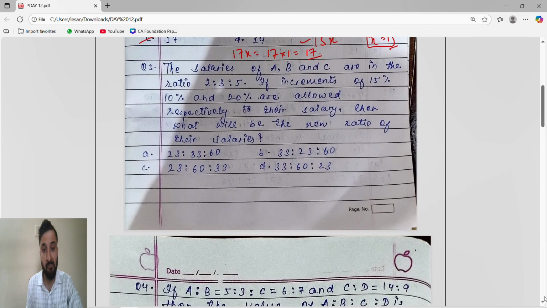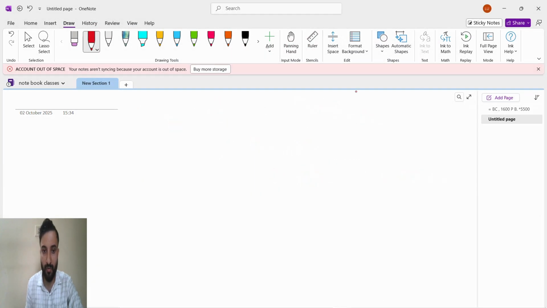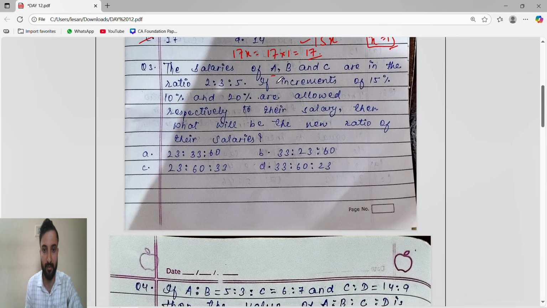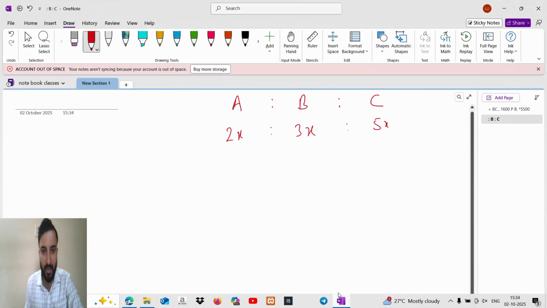The salaries of A, B and C are in the ratio 2:3:5. So what I am going to do, we will take the salary of A is to B is to C as 2:3:5, which means 2x, 3x, 5x. We know this, right? If increments of 15%, 10% and 20% are allowed respectively to their salary, then what will be the new ratio of their salary? Very easy peasy, guys. This type of question is very easy peasy.